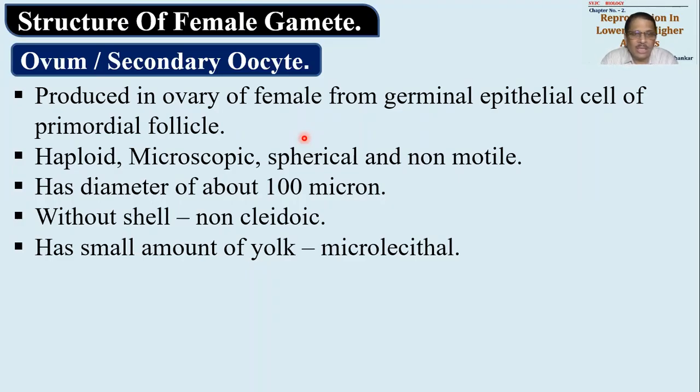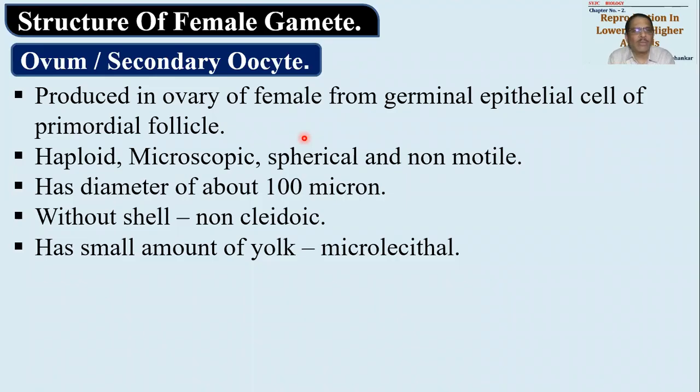What does it mean, alecithal? There is no yolk present. Yolk nahi hai uske andar. That's why it is also called alecithal. So दो views है actually speaking. कुछ लोग कहते हैं, कुछ साइंटिस्ट कहते हैं कि it is microlecithal, कुछ लोग कहते हैं कि it is alecithal in nature. अभी कुछ सिमिलर टर्म्स यहाँ पे देख लेते हैं.